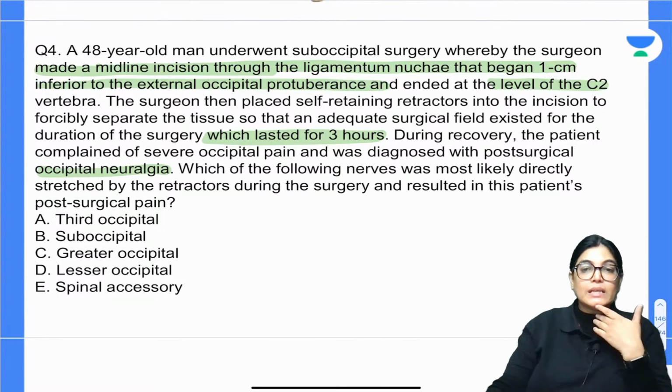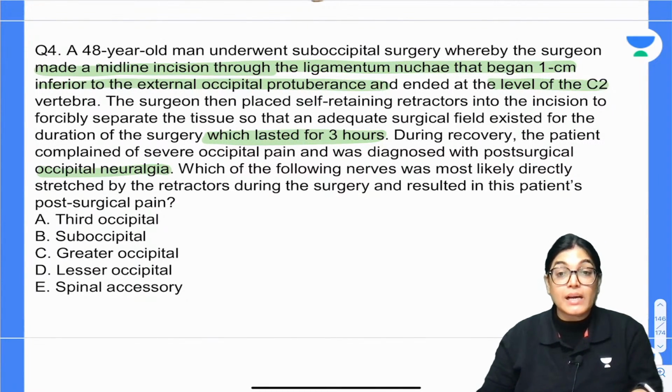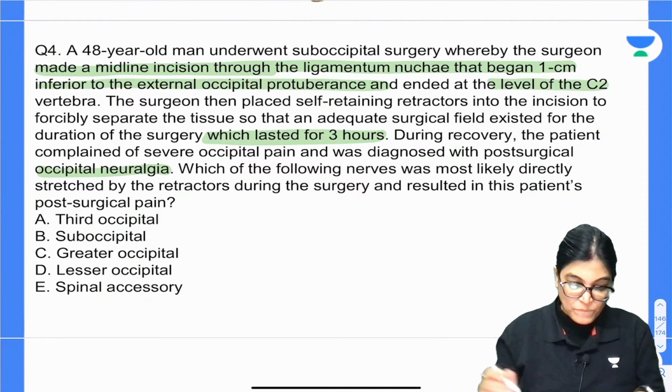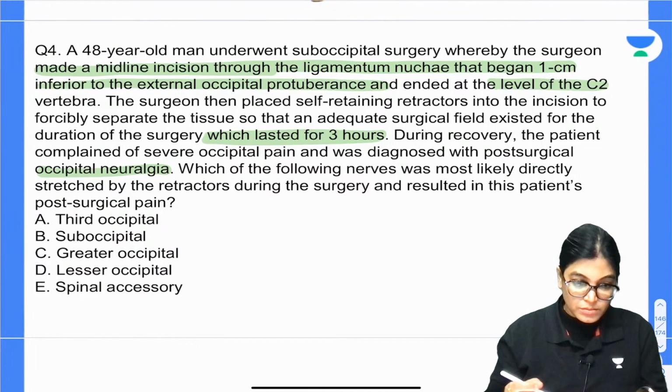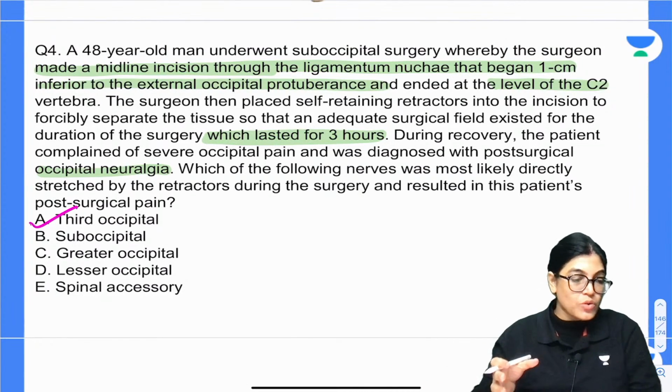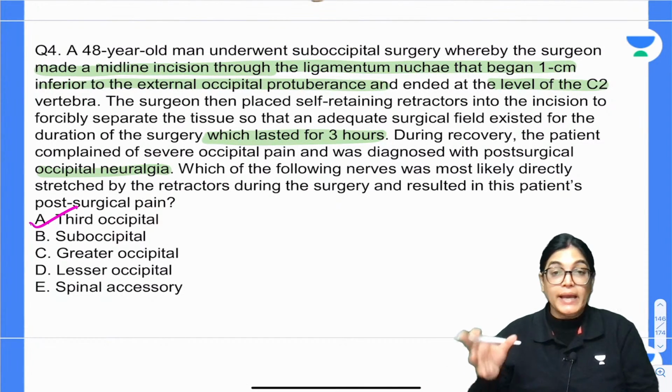Okay. So here the correct answer, my dear aspirants, for question number 4, is third occipital. Third occipital is the correct answer. For this you have to know exactly the area which is involved.